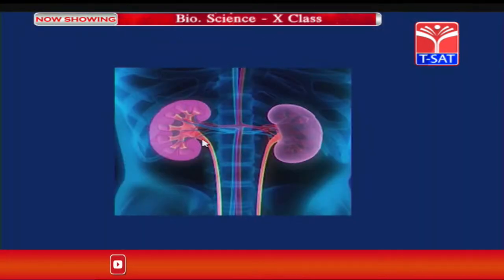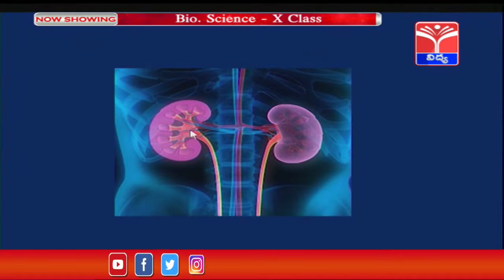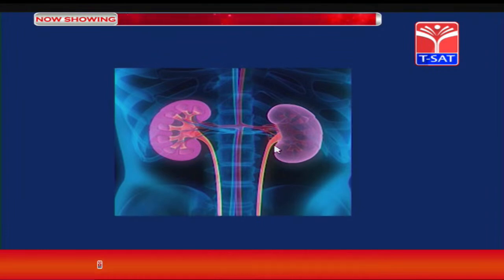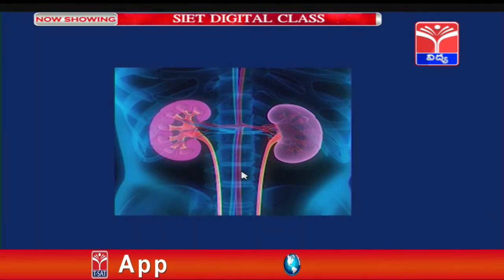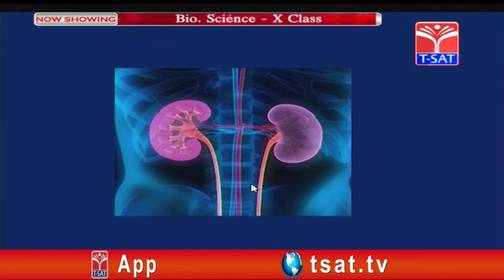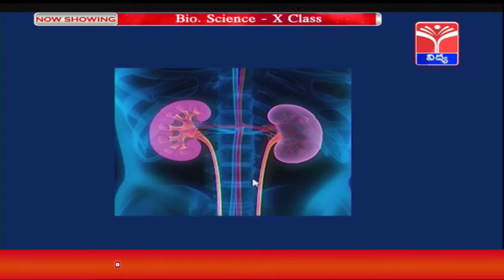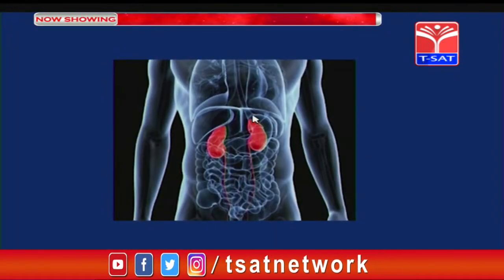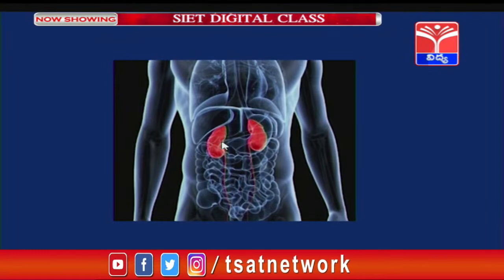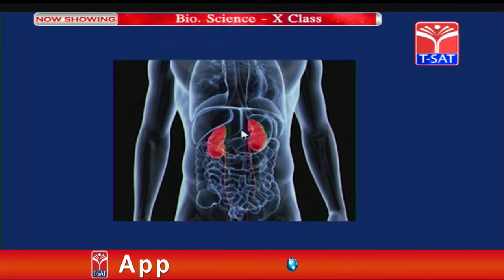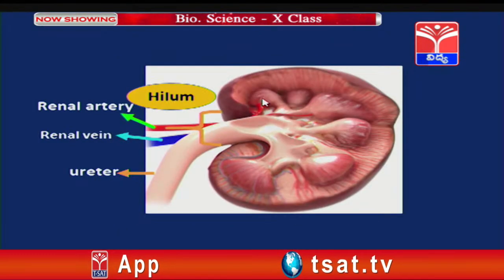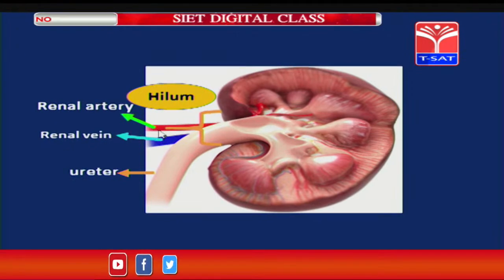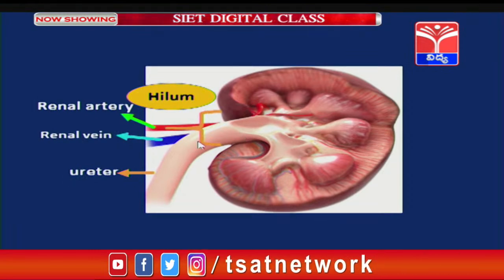And from each kidney arises a ureter. So from this kidney one ureter, and from this kidney another ureter runs posteriorly. So a pair of ureters run downwards and open into the urinary bladder. Students, this picture also clearly shows the position of the kidneys in our body. This picture clearly shows the notch which is called the hilum, through which things enter the kidney as well as leave the kidney.